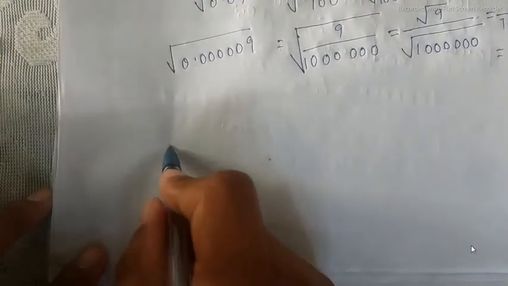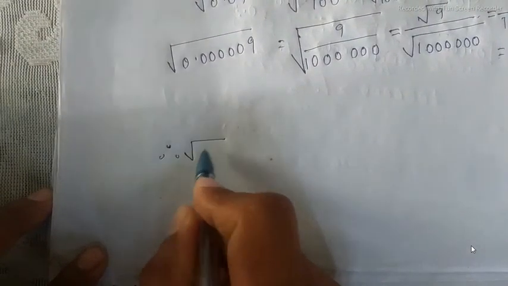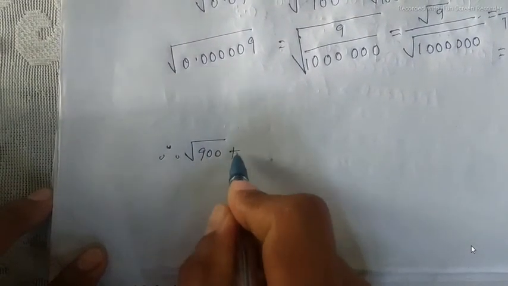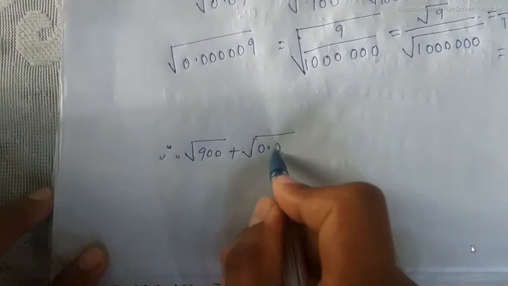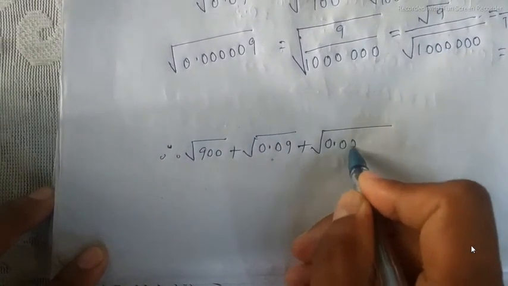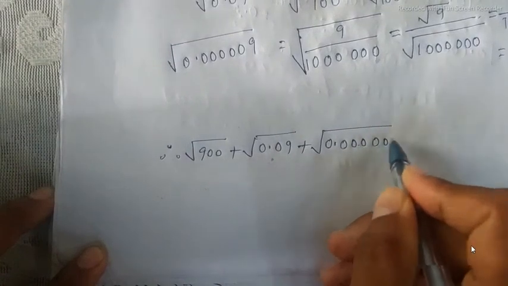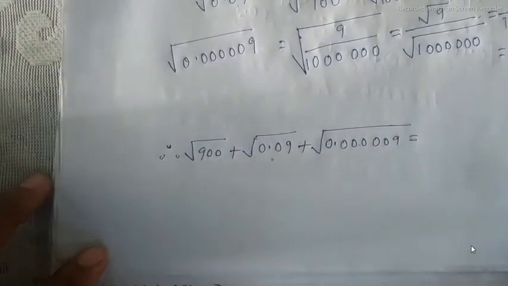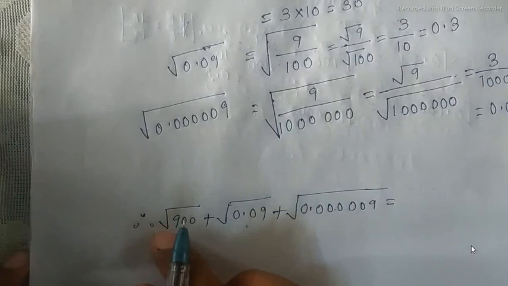Now therefore root 900 plus root 0.09 plus root of the last number will be, so what was the value of root 900?